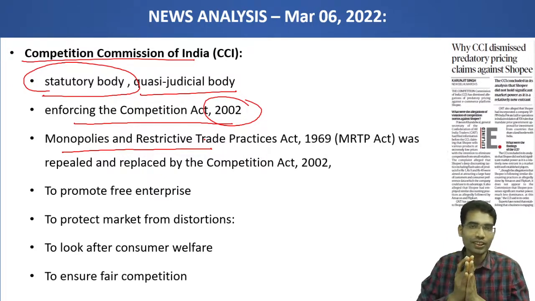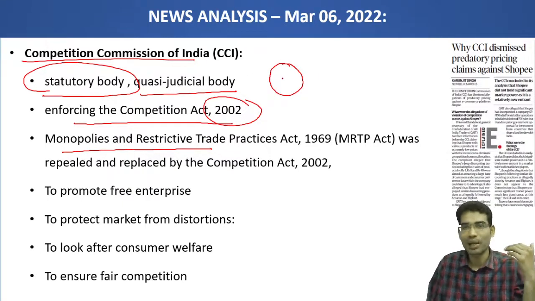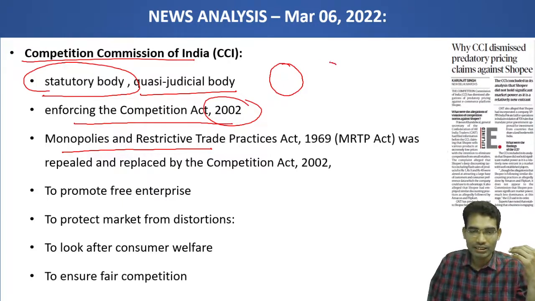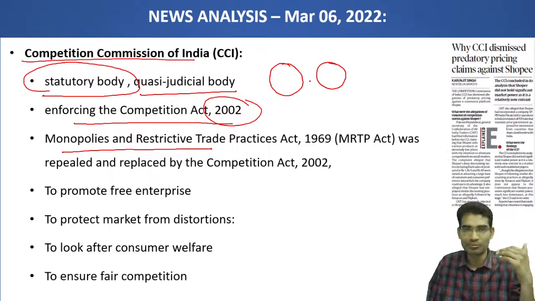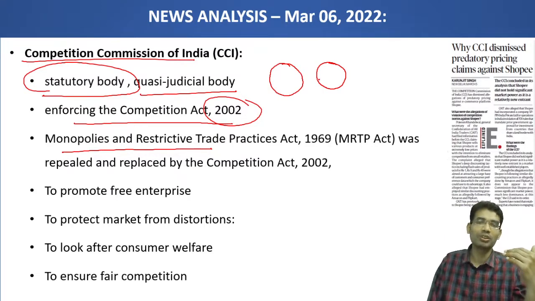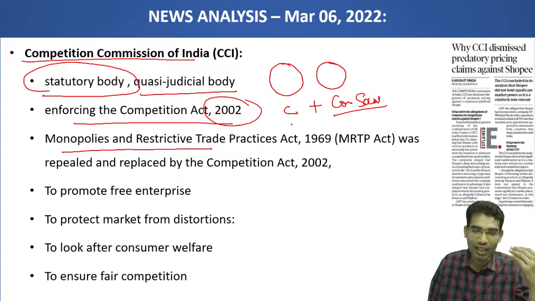Open trade or free trade or private sector, complete freedom to the private sector, is an essential feature of a capitalist economy. Whereas in the communist type of governance, the state government or the country's government involves itself in business. In India, we followed both the capitalist form and the socialist form, where both the public sector as well as the private sector are involved in business activities.